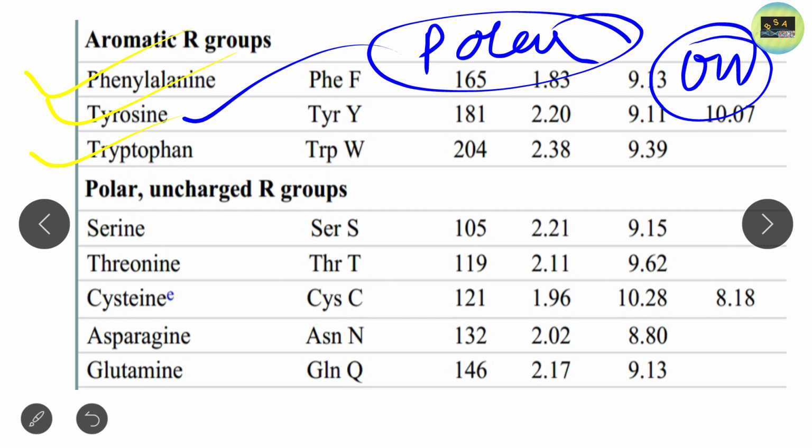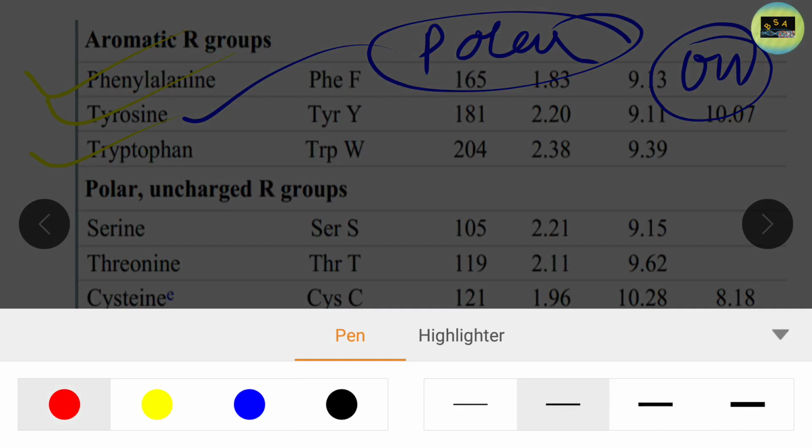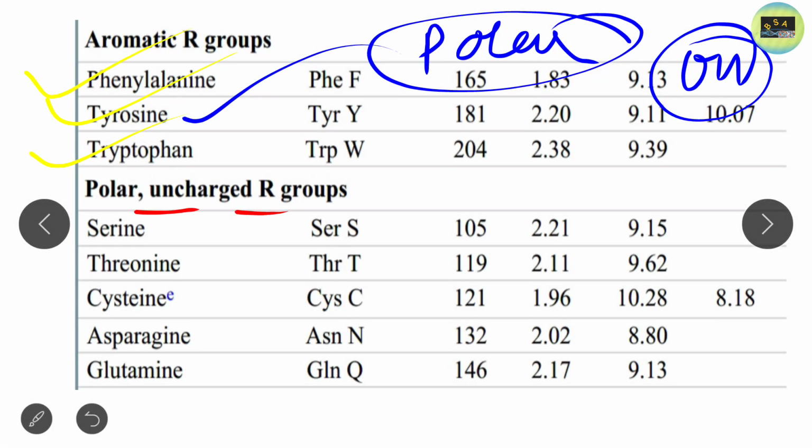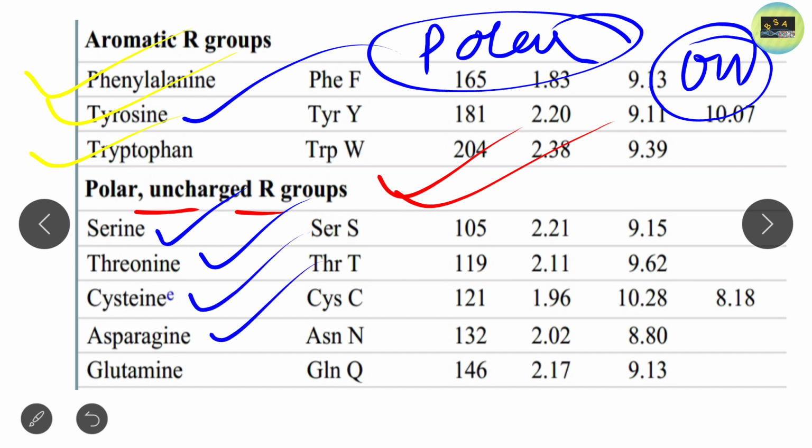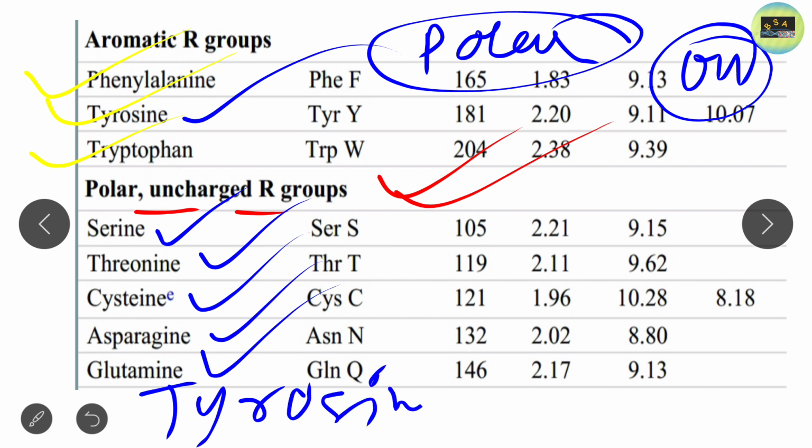Third, we classified according to the polar uncharged R group. In the polar uncharged R group, these amino acids are present: serine, threonine, cysteine, asparagine, glutamine, and here you can write down tyrosine also. Its single letter code is Y.